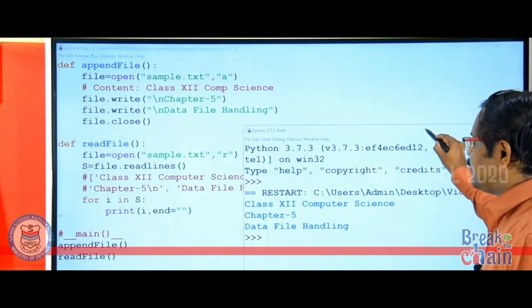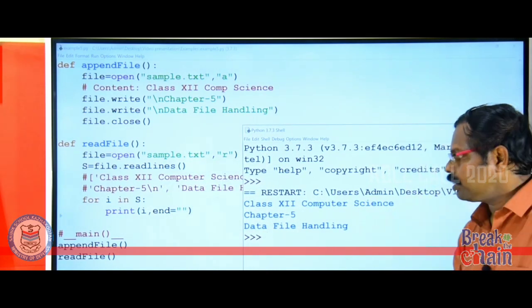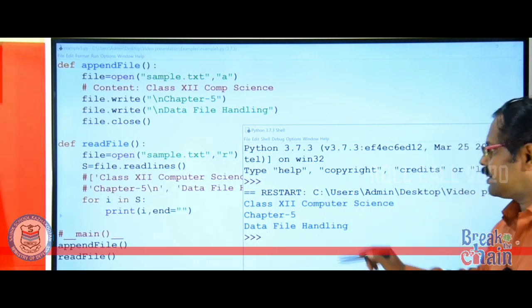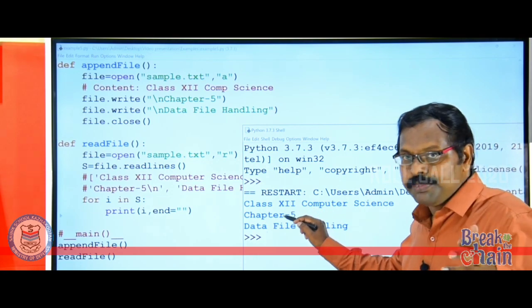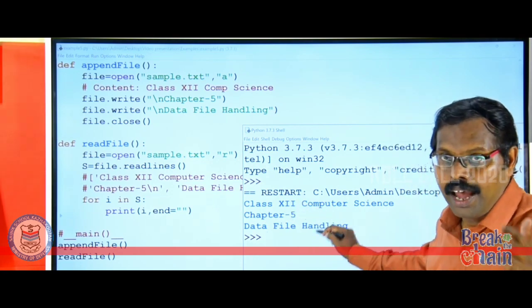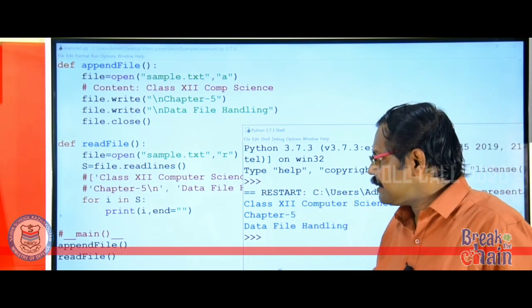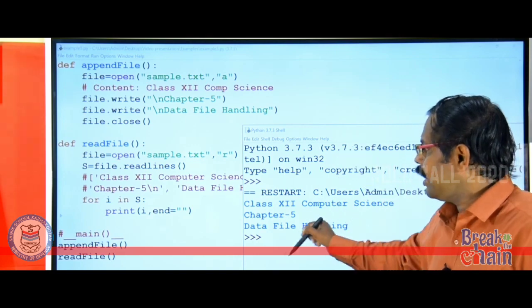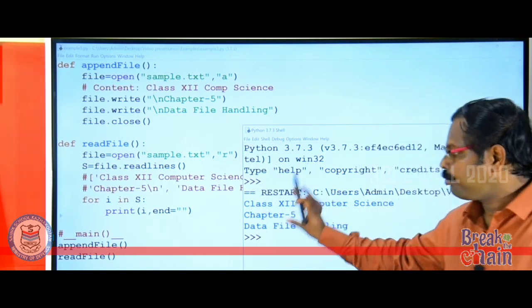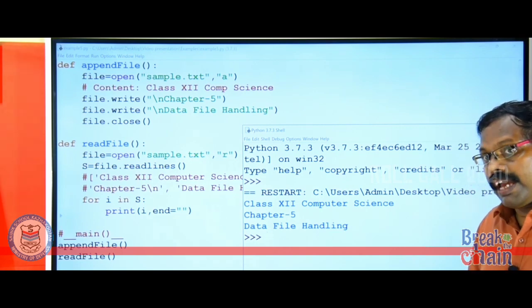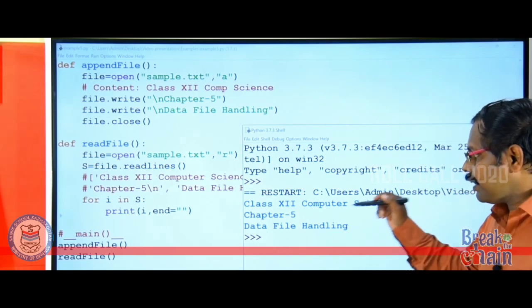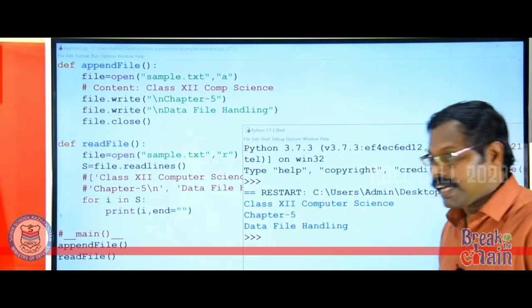I hope you can see both the program and output. Class 12 computer science, that was the content already there in the file. Now chapter 5 data file handling, these two lines are what we appended, and it is reading from the file and displaying on the screen. Now we will look at where the actual file is, and whether the same content is there inside or not.